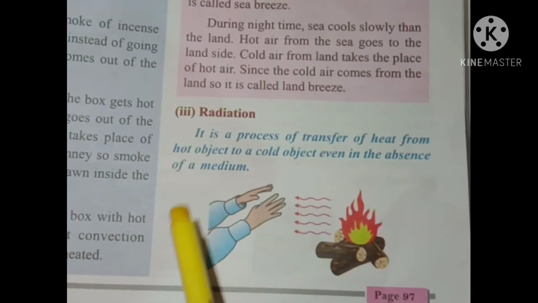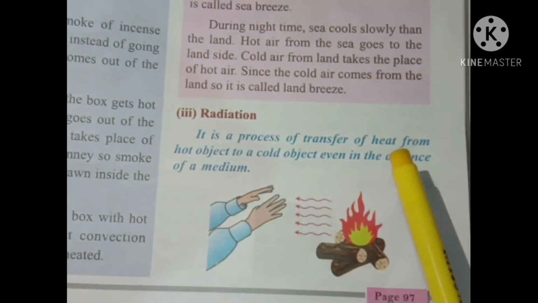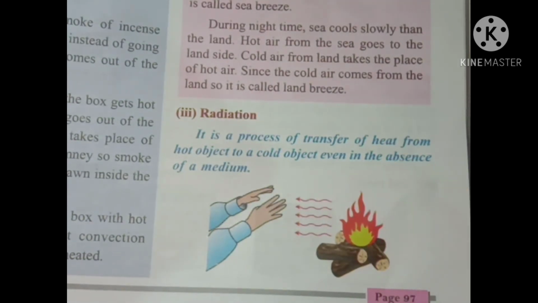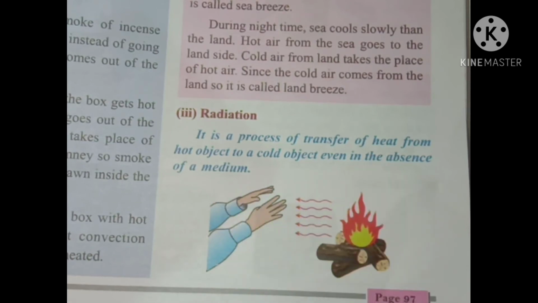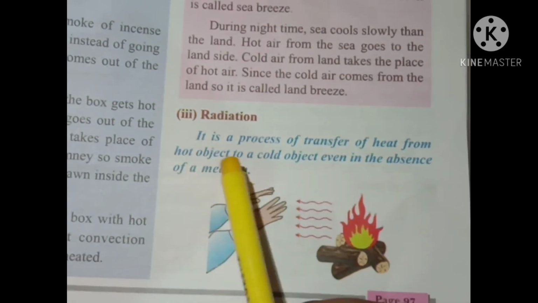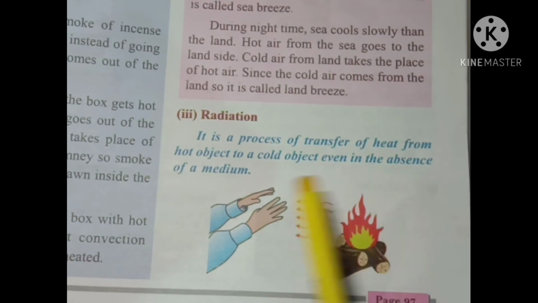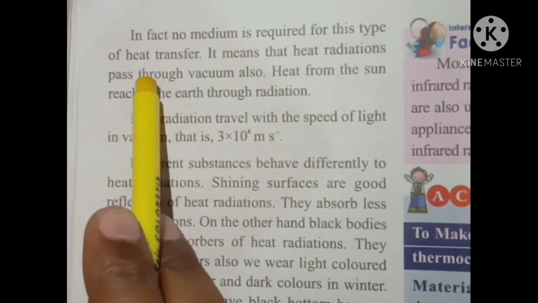Now you can see the last one is radiation. This is also a process in which heat transfers from a hot body to a cold body, but in this case a medium is not required, means in the absence of a medium the heat can also flow. It is a process of transfer of heat from a hot object to a cold object even in the absence of a medium. So in fact no medium is required for this type of heat transfer.